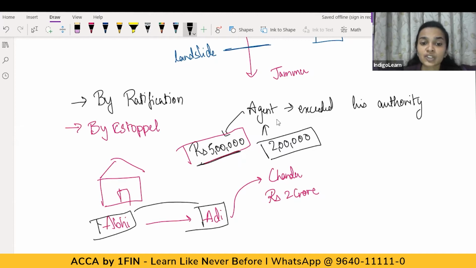So in this situation, what happened? There was no actual principal-agent relationship between Abhi and Adi, but here Adi has acted as Abhi's agent by holding out. This is similar to partner by estoppel or partner by holding out. Just like we have a partner in a partnership who is not actually a partner but who is deemed to be a partner in certain situations, similarly, here Adi is not actually an agent, but his actions give an impression that he is acting as Abhi's agent. So this is where agency arises by estoppel.